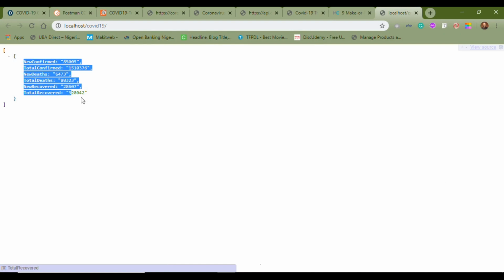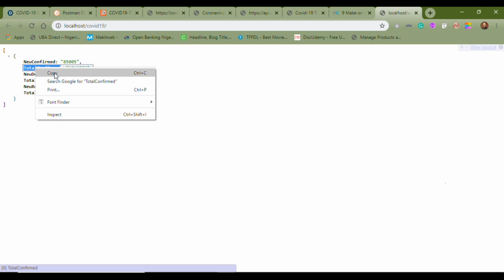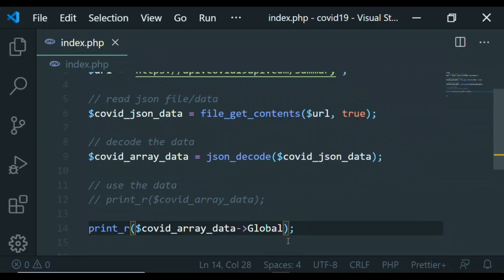Perfect. So now we have just the global data, which means we can now go further and dig deeper into the array to pick each of these items in order to display data. So let's say we want to know the total confirmed cases. I'll copy this and then come back to the code, and here I'm going to say